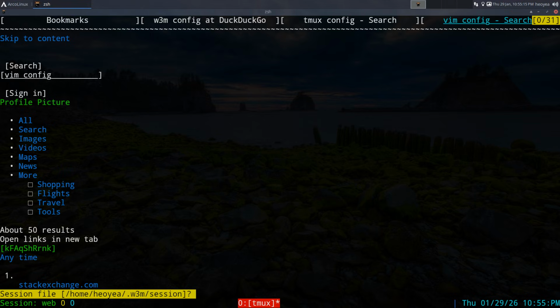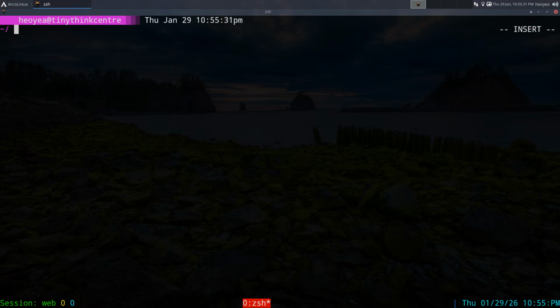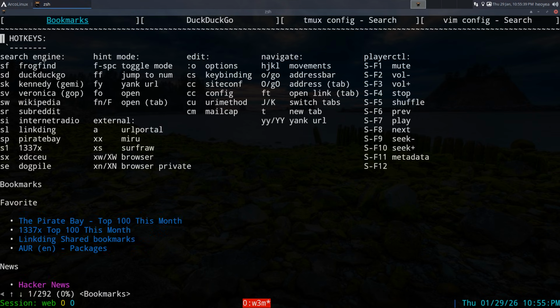All right, and this is where you're gonna save it to, into your W3M/sessions here. I think it's just a text file, but you hit enter, and now it saves your session. Now, let's say we exit out of this. Right, we had nothing. All you gotta do now is type in W3M -R, capital R, and now all your sessions should be back. Look at that, right?